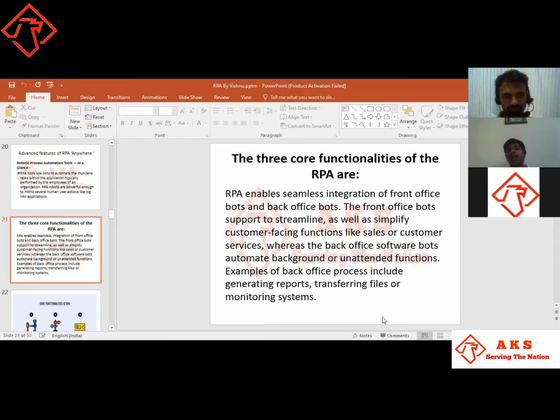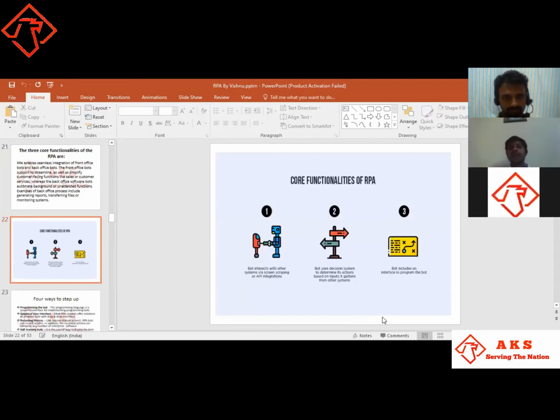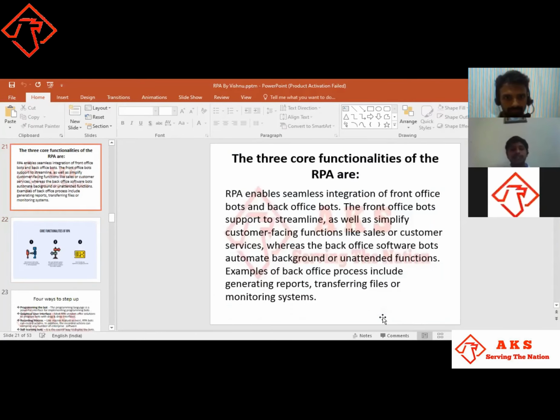An example of back office processes includes generating reports, transferring files, or monitoring systems. As I've said, transferring files. Let's take Gmail, and not only Gmail, but data transferring like Bluetooth from one device to another. These all come under the functions of RPA. These are the core functions of RPA.